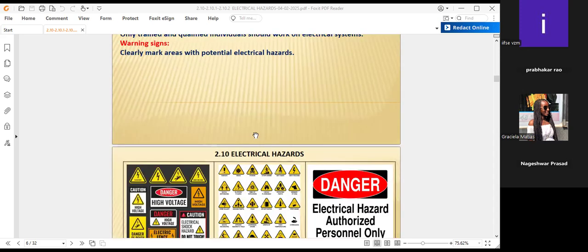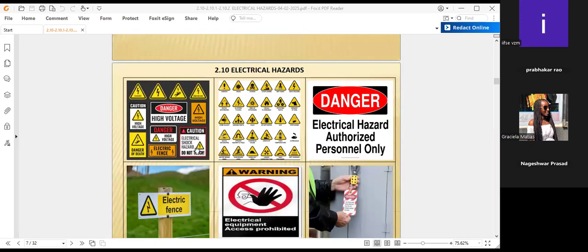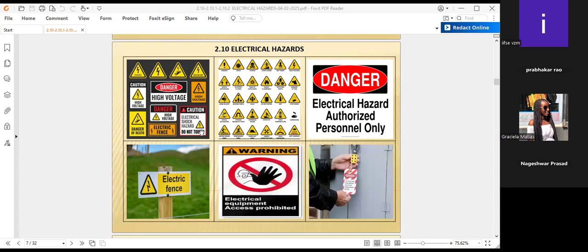Electrical access is prohibited, and we have to write who the persons are that may enter. The persons' names also. I've seen some organizations that have a management-certified letter: the following persons are authorized to enter the transformer room or the substation and so on. That sign is also to be displayed. Tag out, lockout and electrical fencing are also to be taken care of.